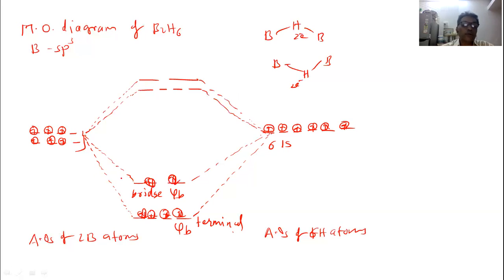So there are 4 electrons here by the overlapping of one sp3 hybrid orbital, one empty sp3 hybrid orbital, with the 1s atomic orbital of the hydrogen atom. Okay, so this is the MO diagram, and a non-bonding orbital is also formed there.